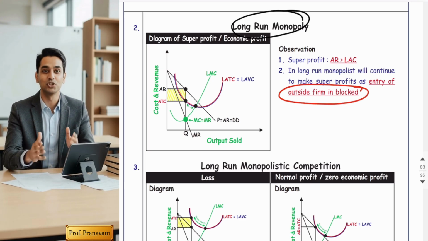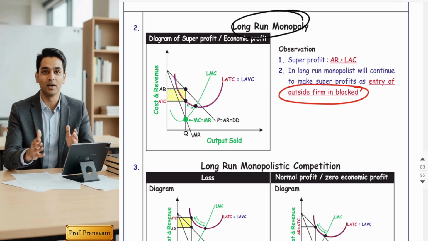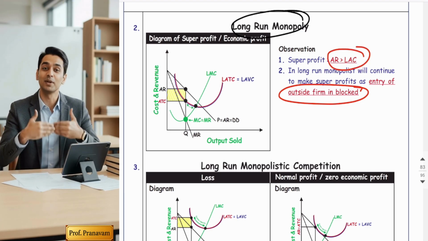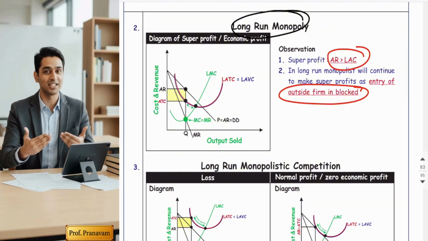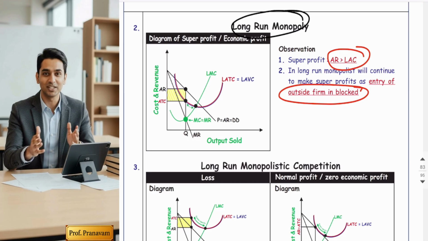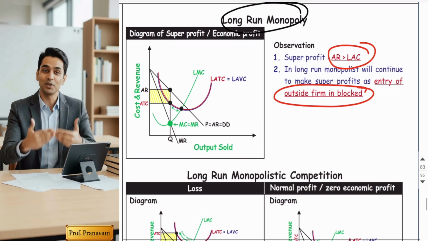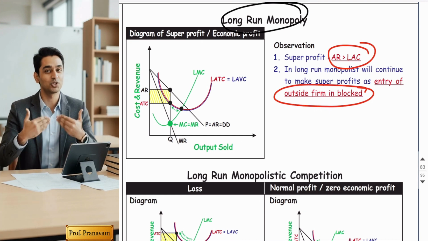So entry of new firms is restricted, and the monopolist continues to earn supernormal profit in the long run because of monopoly power. He enjoys monopoly power, which ensures control over price as well as output. But this also means inefficiency and wastage of resources. Again, I'm repeating, this means inefficiency.